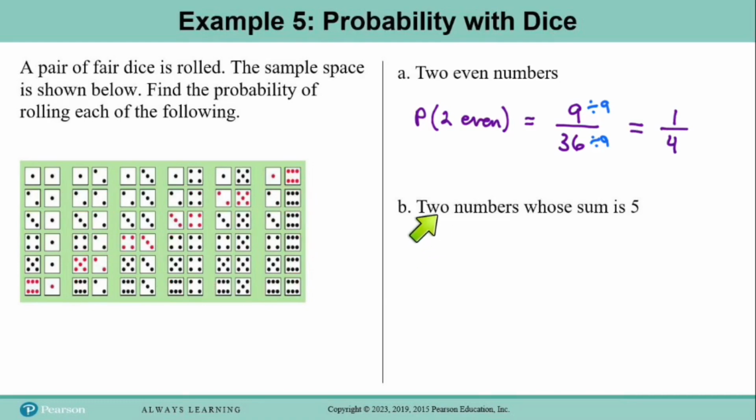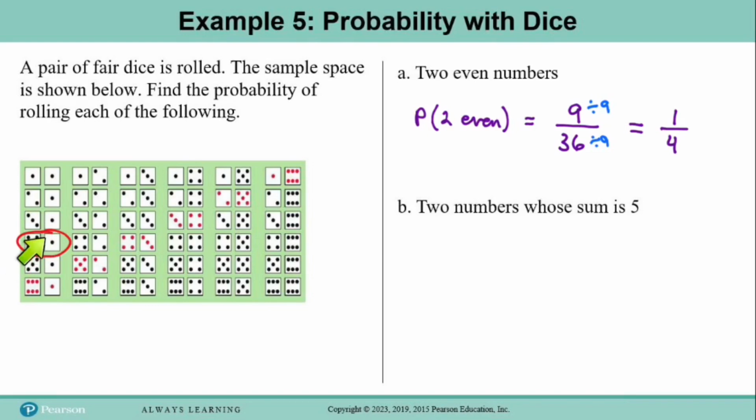For part B, it says find the probability that we roll 2 numbers whose sum is 5. So let's go back to our sample space and find all of the dice where the 2 dice add up to 5. Right here, 1 plus 1 is 2, so that's not enough. Then if we go down 1, 2 plus 1 is 3, still not enough. On the next row, 3 plus 1 is 4, still not enough. On the next row, 4 plus 1 is 5. So that's one of our outcomes where the sum is 5.